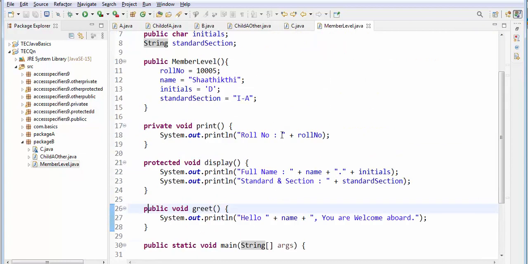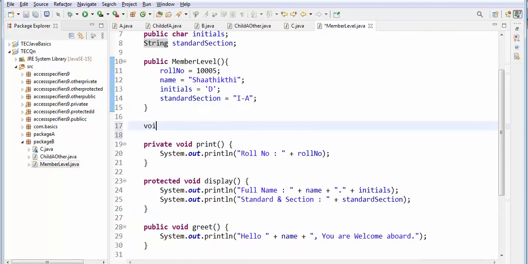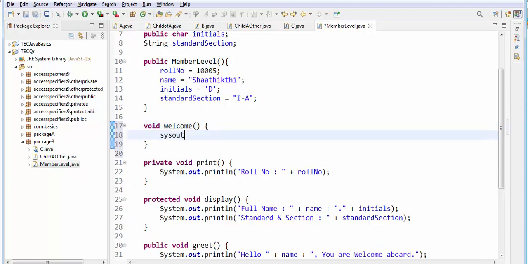Say for example, I'll write the default method also, void welcome. Welcome to tech.